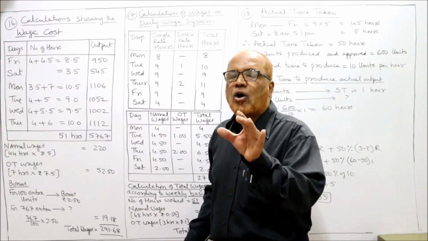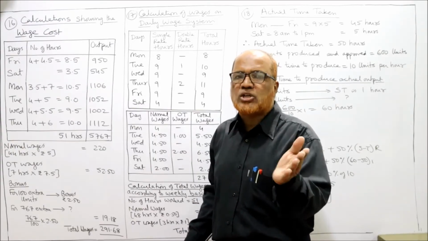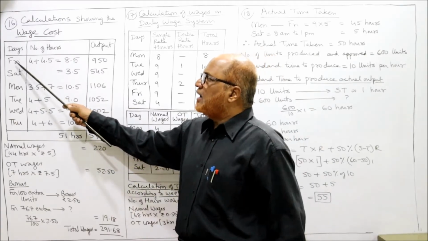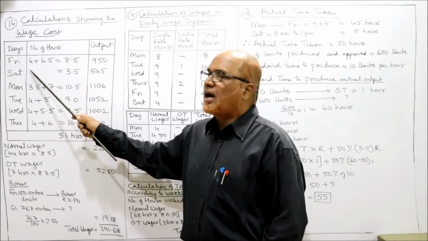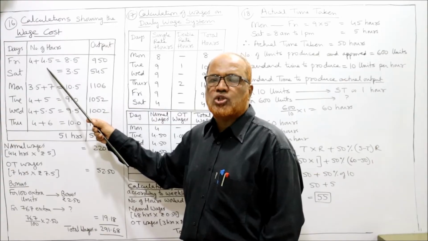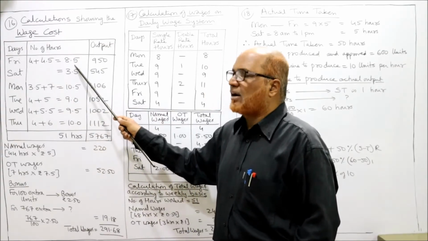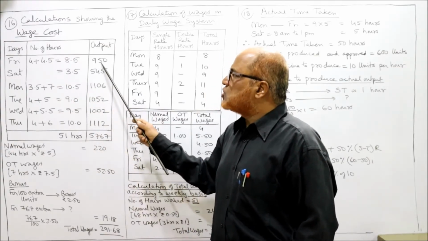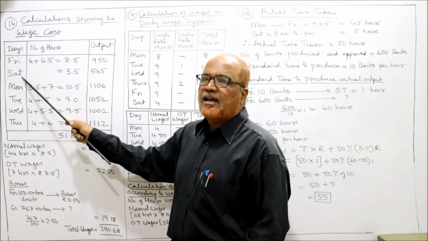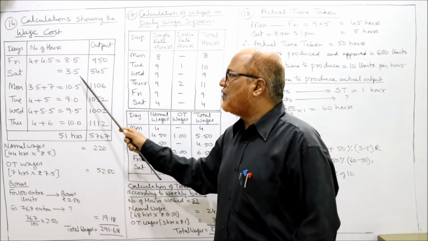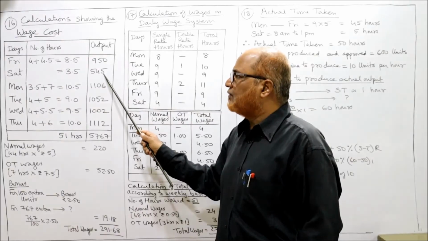So I have calculated how much time he has spent before lunch and after lunch. So on Friday, 4 hours before lunch and 4.5 hours after lunch. So total time he has spent 8.5 hours. And he has produced 950 units. On Saturday, only before lunch he has worked for 3.5 hours and 545 units.